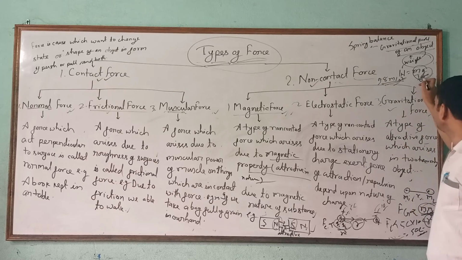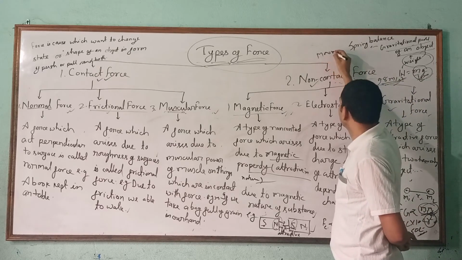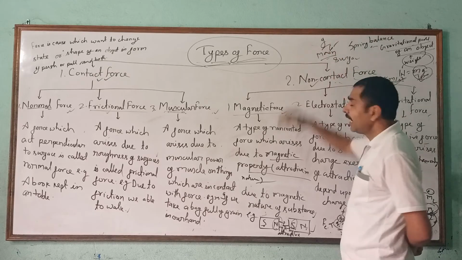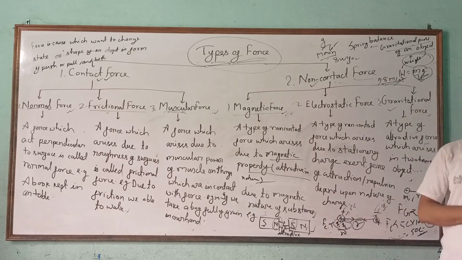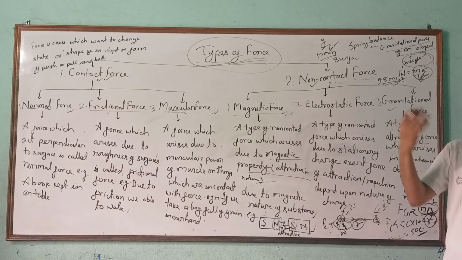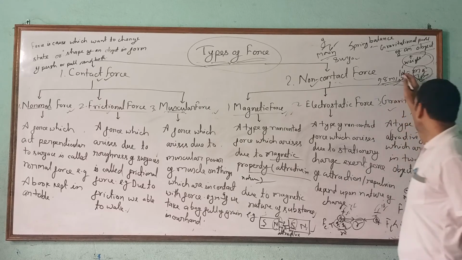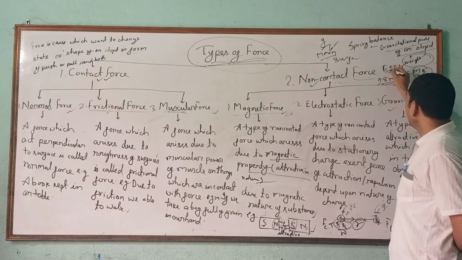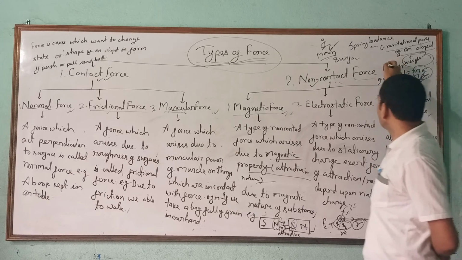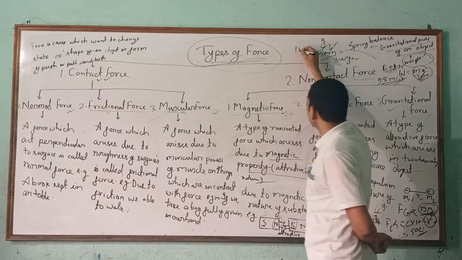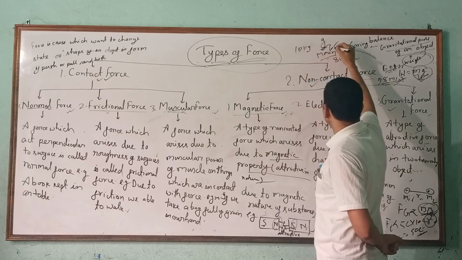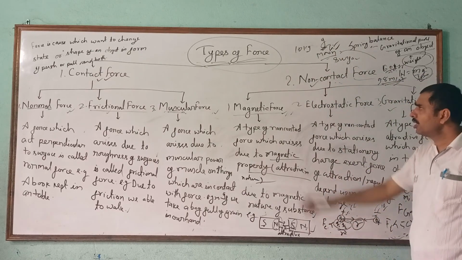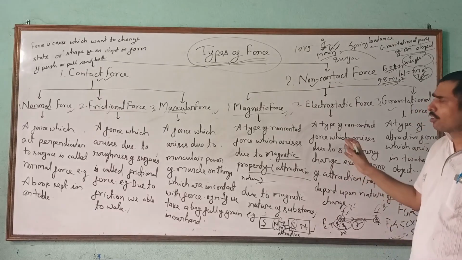And the value of g at the surface of the moon is g by 6. That's why when a 60 kg person is taken to the moon, their weight will reduce to 10 kg. A person who is 60 kg on Earth, when taken to the moon, has weight reduced to 10 kg because the value of g being g by 6 makes the difference. So that's all about the types of force. I think it is clear to everyone.